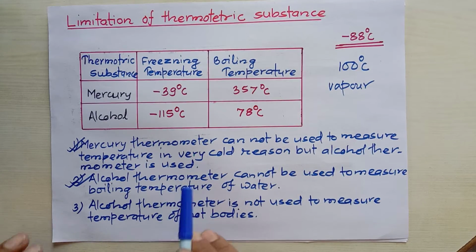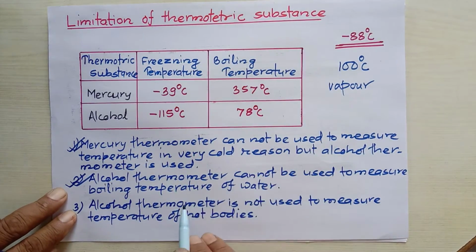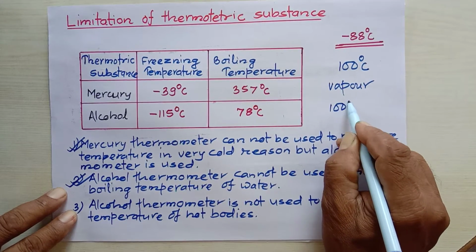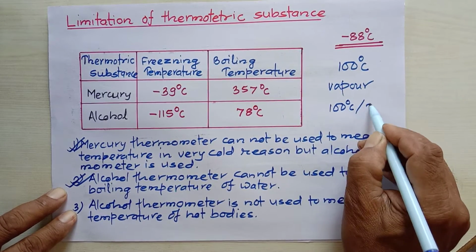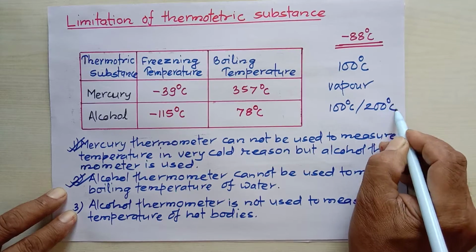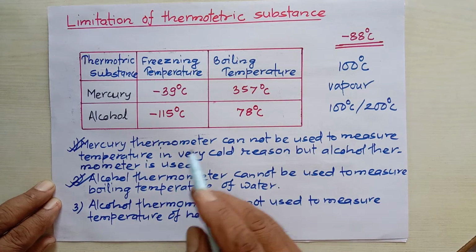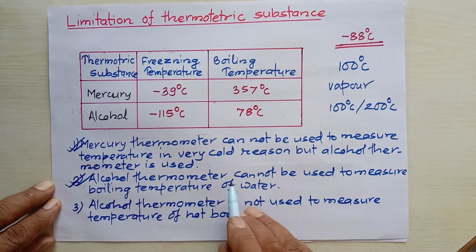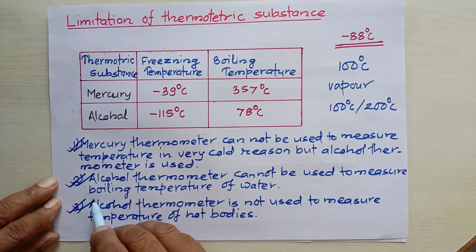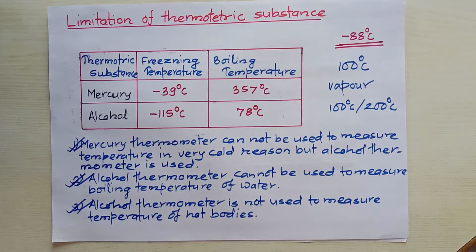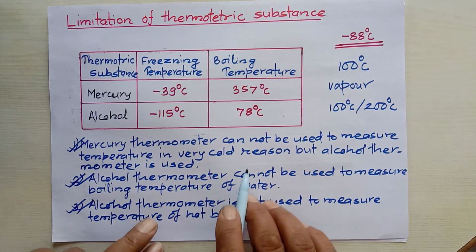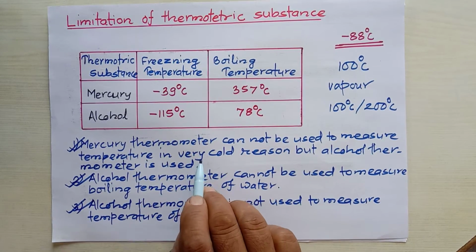If we try to measure a temperature above 78 degrees Celsius, let's say 100 or 200 degrees Celsius, what happens? The alcohol boils and its vapor exerts high pressure, the glass bulb will break, and the alcohol thermometer doesn't work.